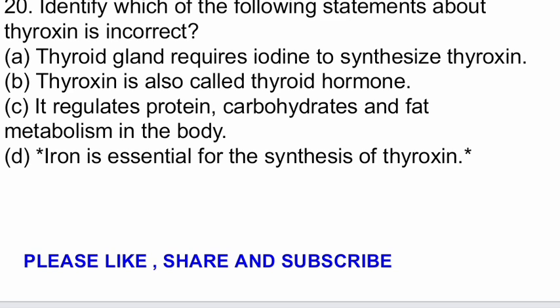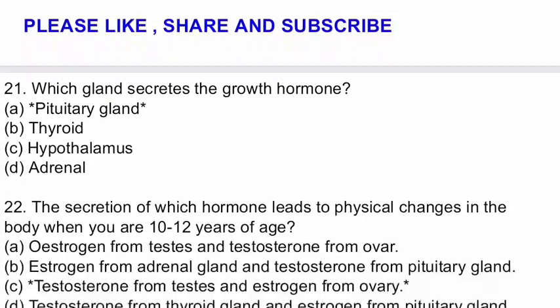Options are: thyroid gland acquires iodine to synthesize thyroxine; thyroxine is also called thyroid hormone; C. It regulates protein, carbohydrate and fat metabolism in the body; and the D option is iron is essential for the synthesis of thyroxine. The correct answer is iron is essential for the synthesis of thyroxine.